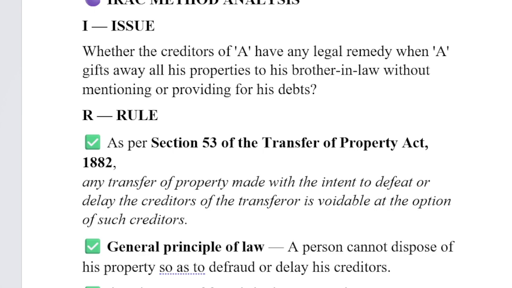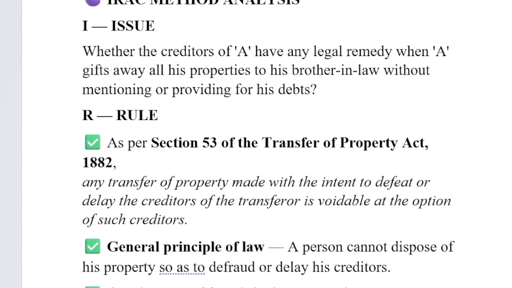Here we can also refer to Section 2(9) of the BNS, which defines fraud. That was given under the IPC, under Section 25 also. So that aspect we have to explain. And the Supreme Court has also reiterated which are the elements of fraud.